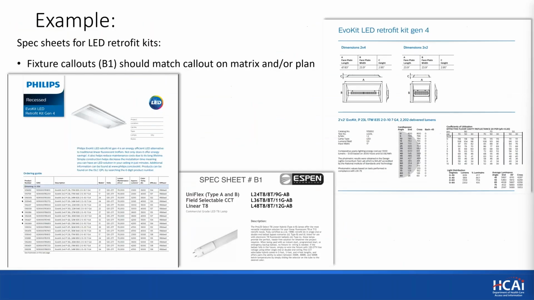Here's an example of spec sheets. There are many manufacturers that produce these, but basically here we're saying, okay, here's a spec sheet with a call out of B1 that should match the B1 that was in the matrix. And it gives the criteria. Sometimes these will even say this is equivalent to a 2-lamp fluorescent, but that should be included.